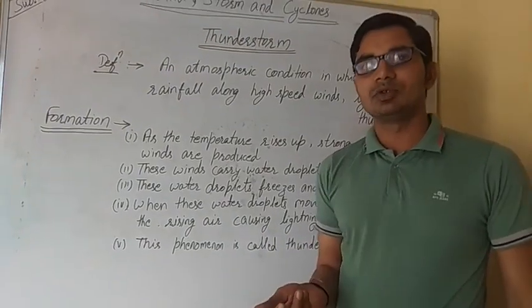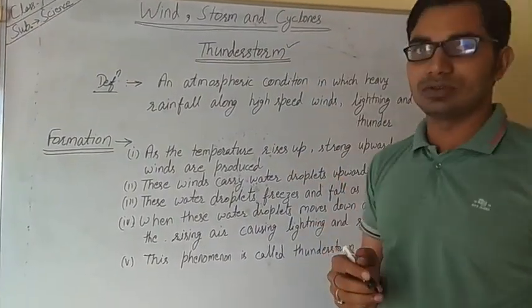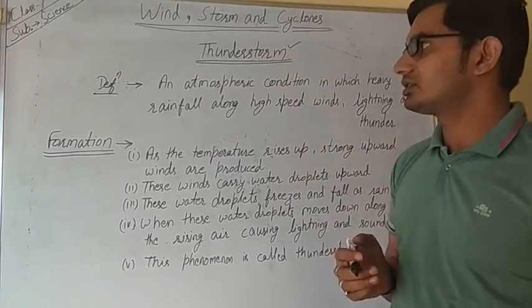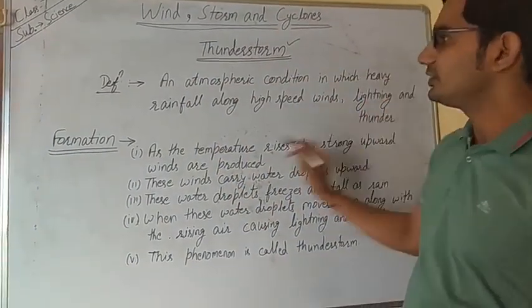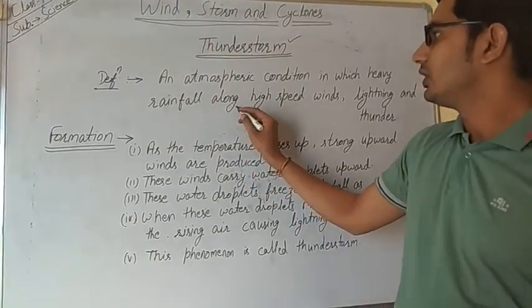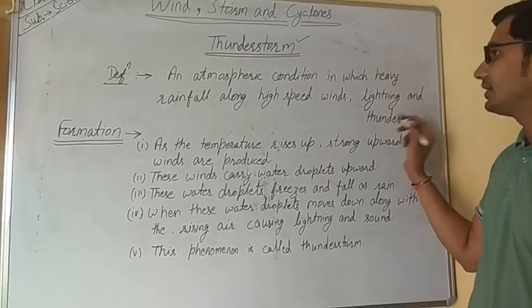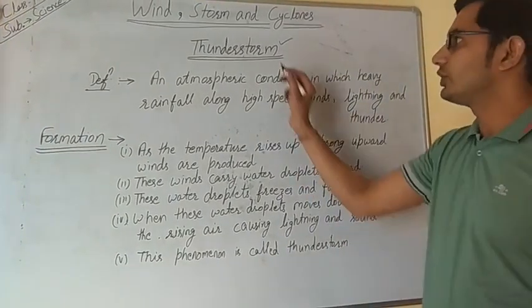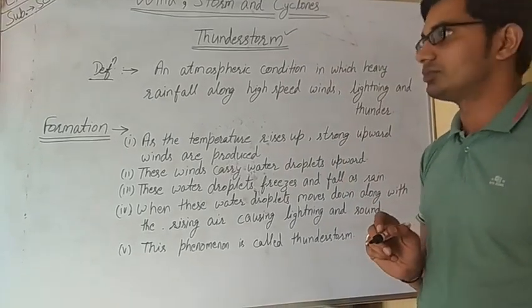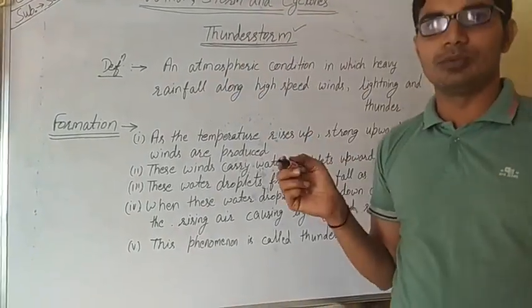So let's move to our next topic, that is thunderstorm. What is a thunderstorm? An atmospheric condition in which there is heavy rainfall along with high speed winds, lightning and thunder. This atmospheric condition is known as a thunderstorm. Now, how are these thunderstorms formed?